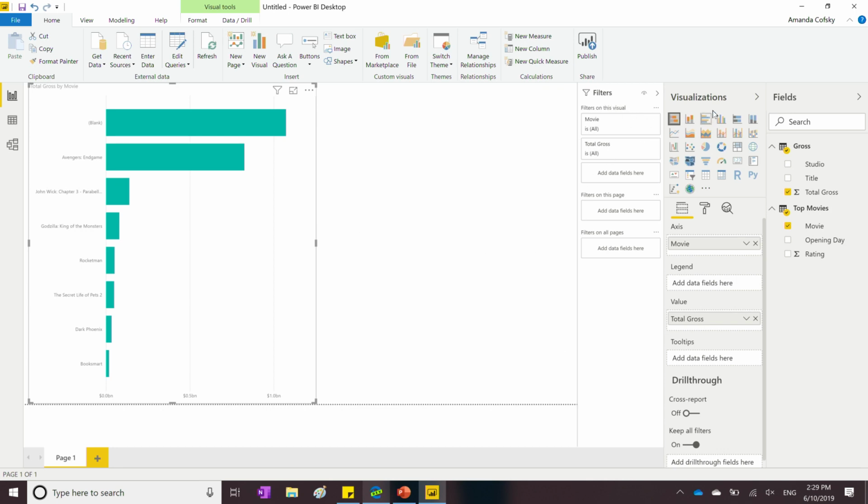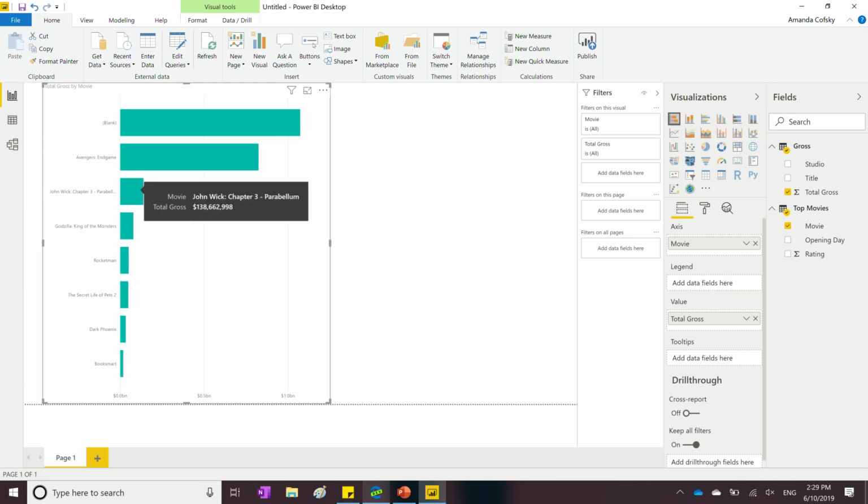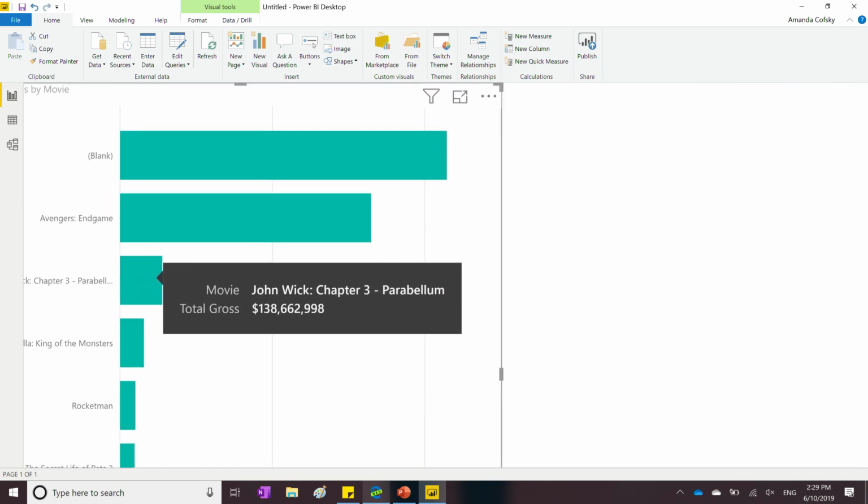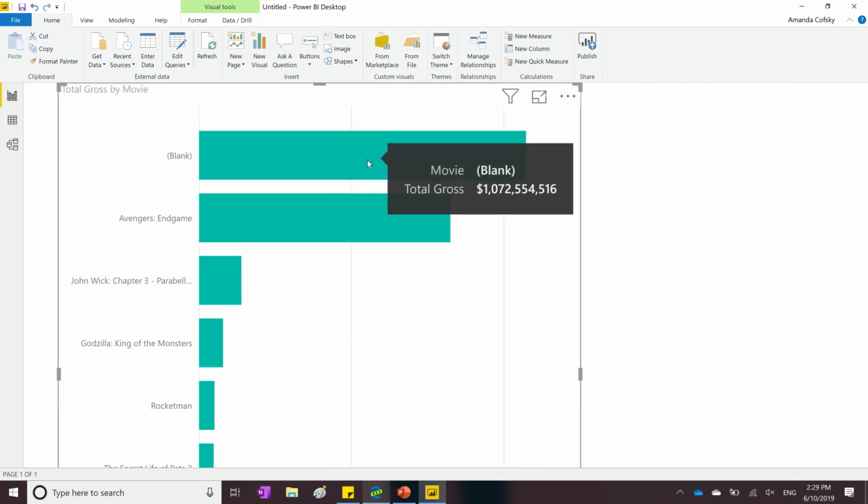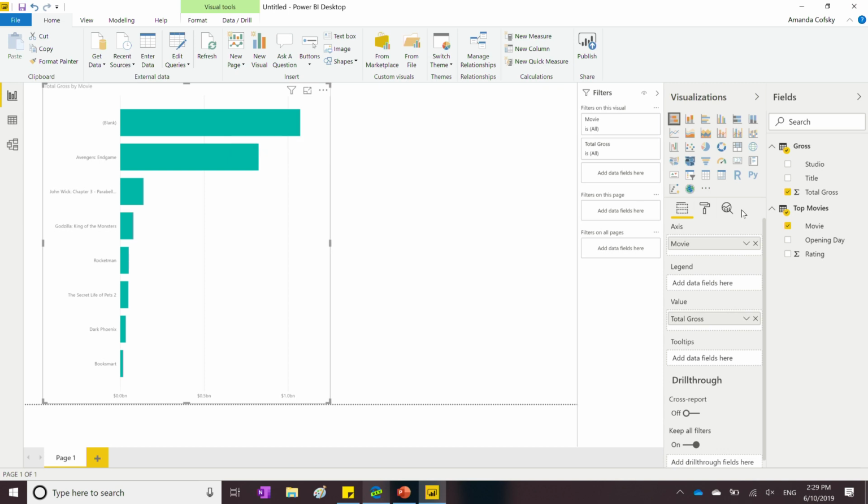You can also do things like filter your data really easily through the filter pane. If you notice in this chart over here, if I zoom in, there's a blank column in here, and that's because when I pulled in the revenue data, it had a lot more movies in the list than the top movies table that I'm actually trying to visualize here.